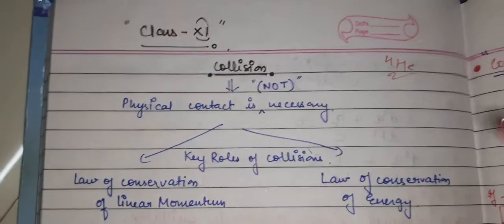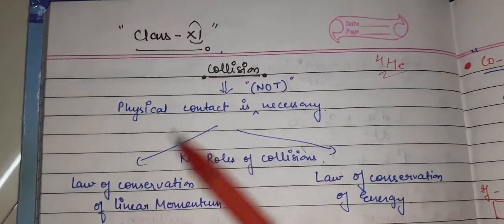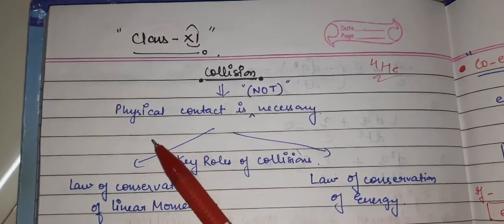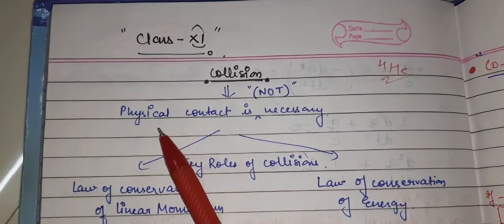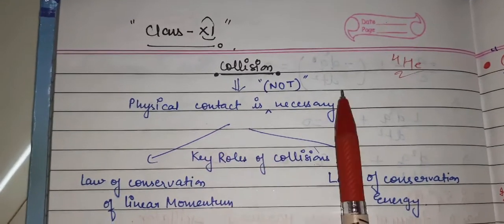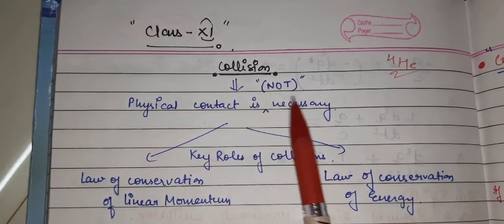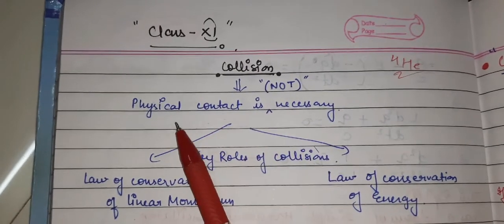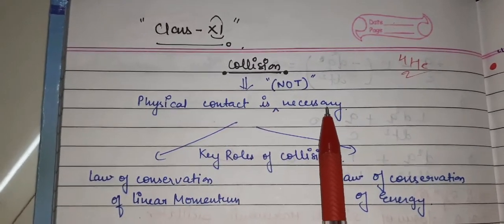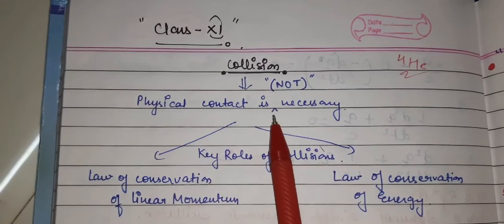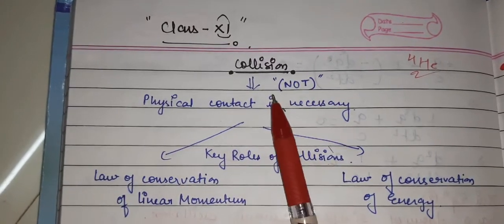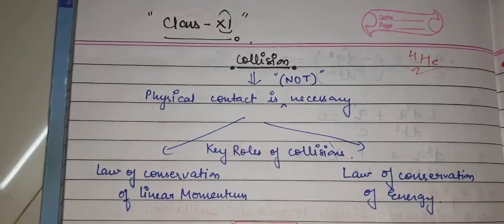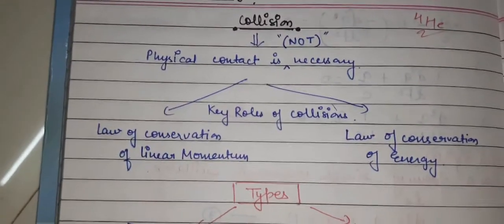What is the conception in our mind regarding collision? Whenever we study or talk about collision, we expect in our mind that physical contact is necessary, but actually it is not. It is not every time required that if we are talking about a collision, there should be physical contact between the two bodies colliding with each other.